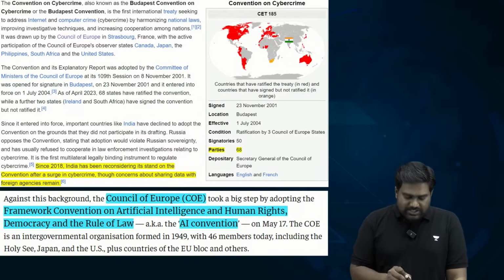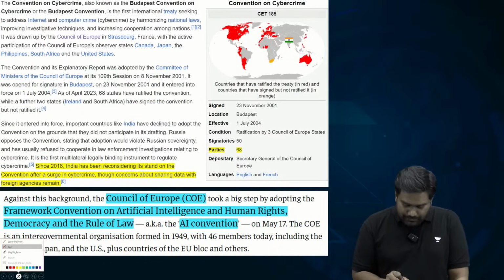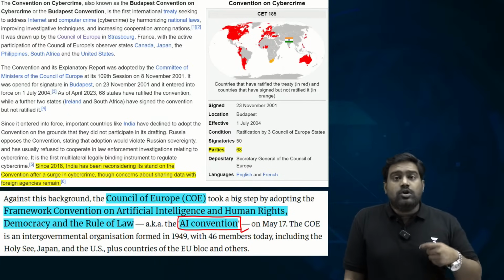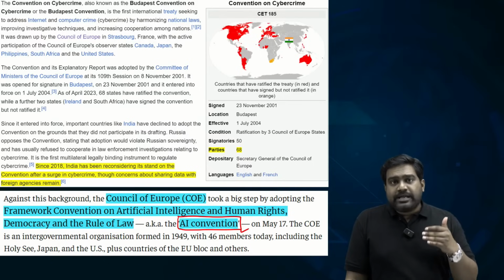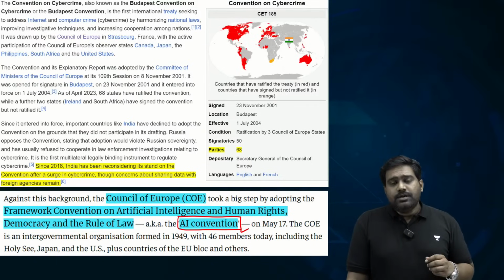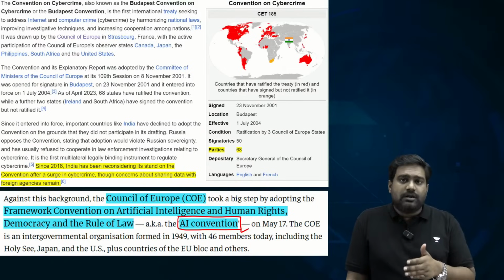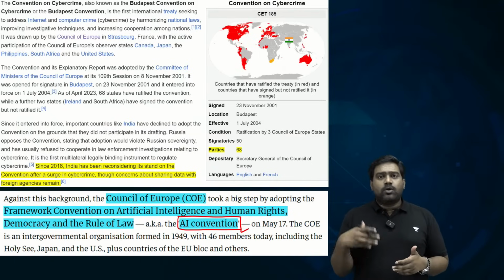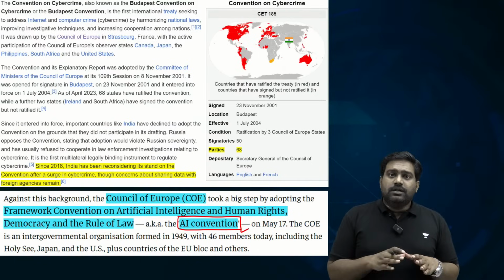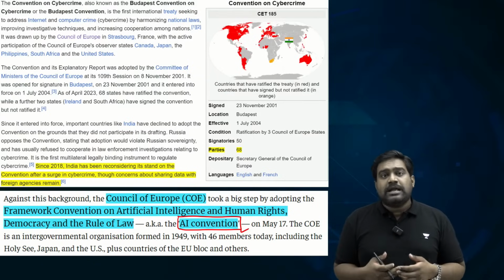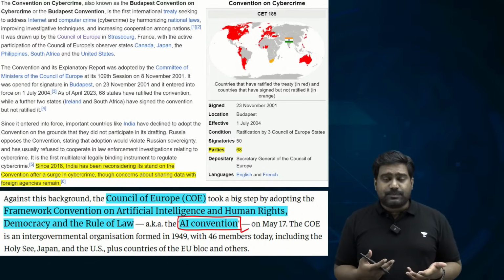Recently, Council of Europe has adopted the AI Convention. The AI Convention on human rights, on rule of law. It essentially seeks to regulate AI technologies being developed by private companies and also by government entities and ensure that it does not undermine existing democratic principles, constitutional rights and fundamental rights and human rights. Because the misuse of AI or any rogue AI platforms and tools, they could lead to a violation of human rights, fundamental rights, such as your right to life, right to privacy, right to free speech and expression.